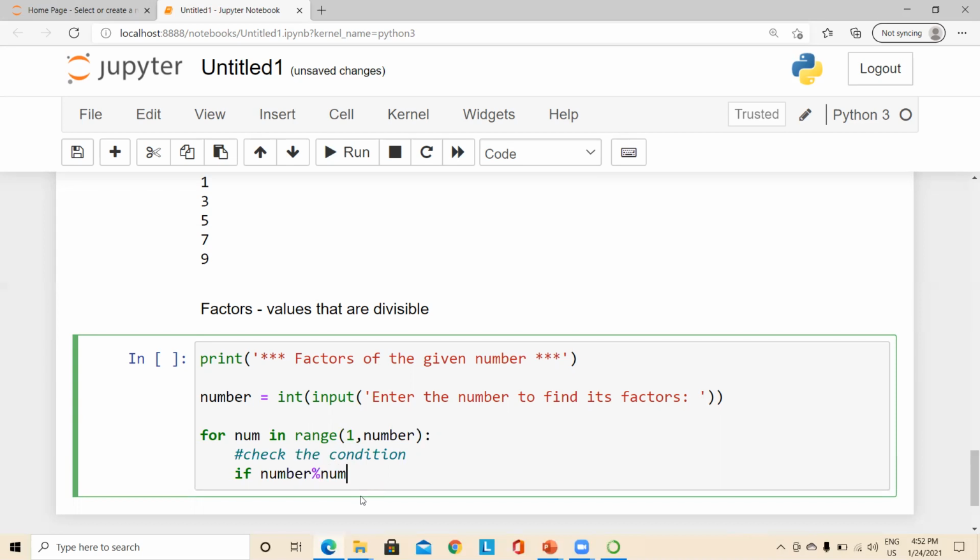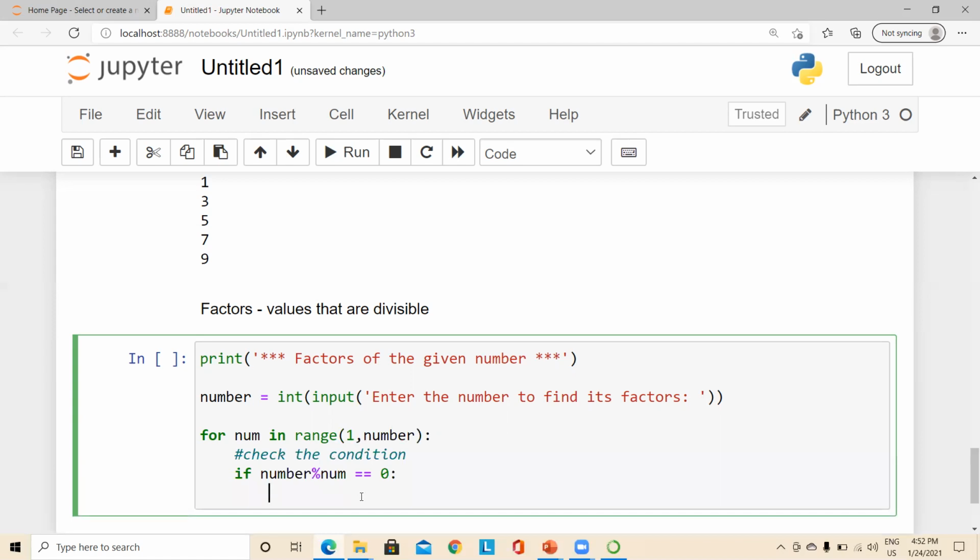So we shall use the number modulo num equal to 0. When the remainder is 0, which means the number divides the given number, right? So in that case, we shall print the number as it's one of its factors, right? So this is our program.